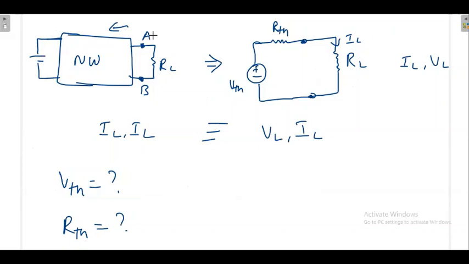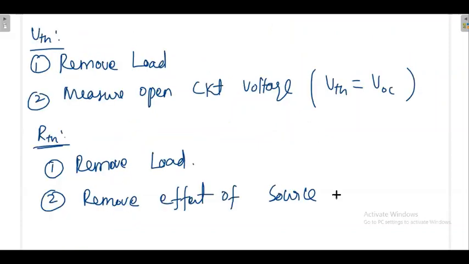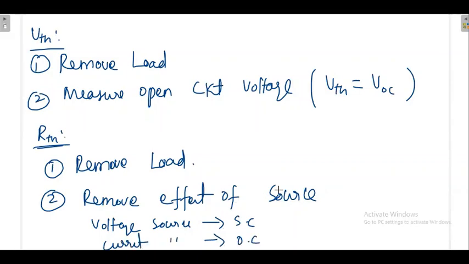Okay, so what they are telling, removing the effect of source means, if it is a voltage source, do the short circuit. If it is a current source, do the open circuit. Now the next question arises: what if the source is of dependent nature, what to do? That's why you have to remove the effect of only the independent source.